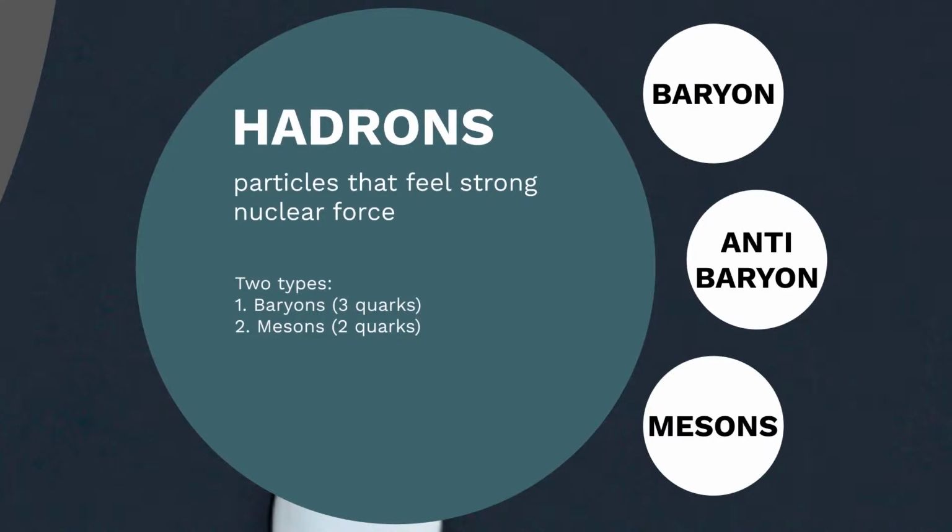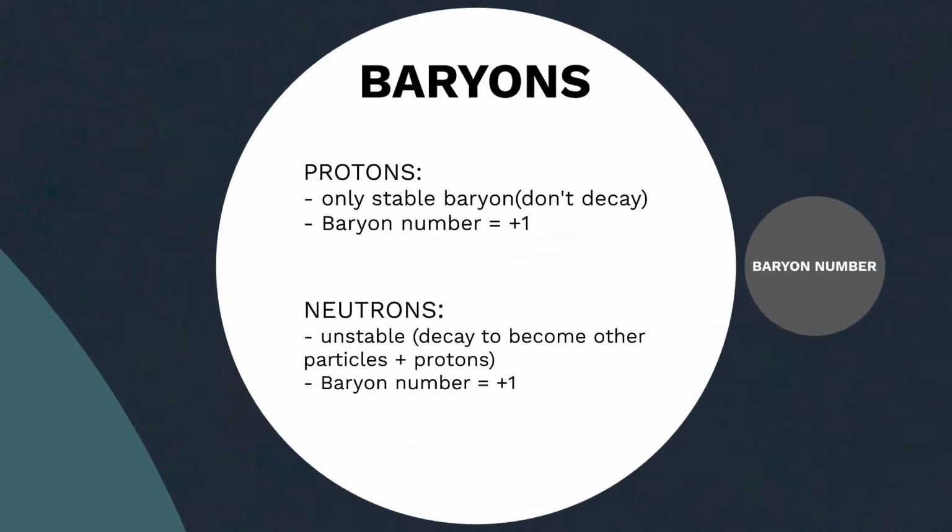1. Baryons are hadrons that are made up of three quarks. Examples of baryons include the protons and neutrons. Protons are the only stable baryons. Neutrons are unstable. They decay to become other particles plus proton.